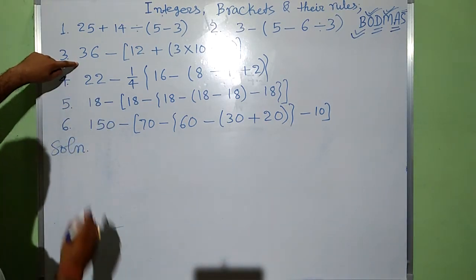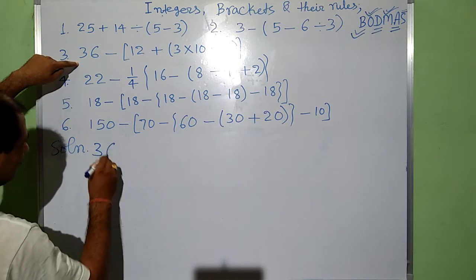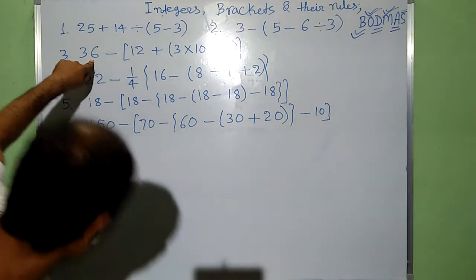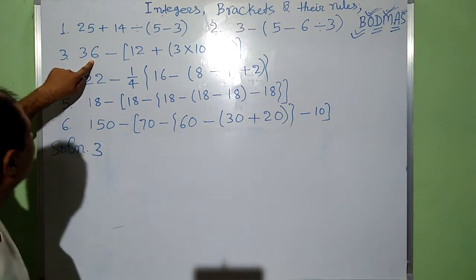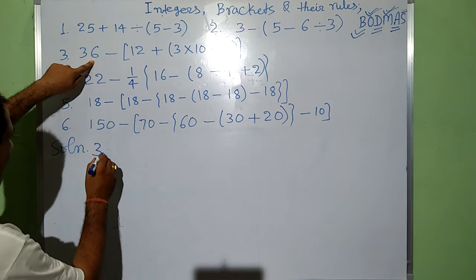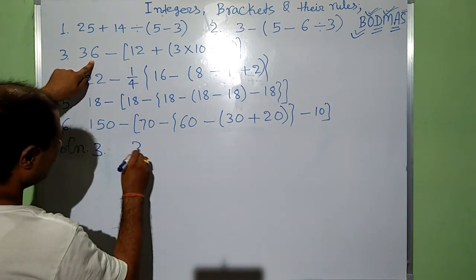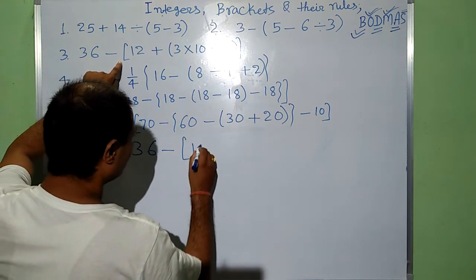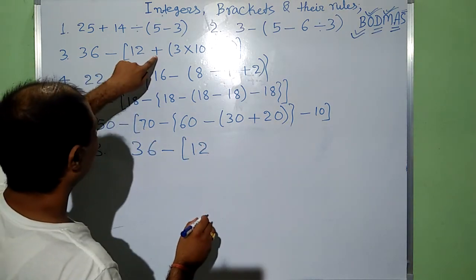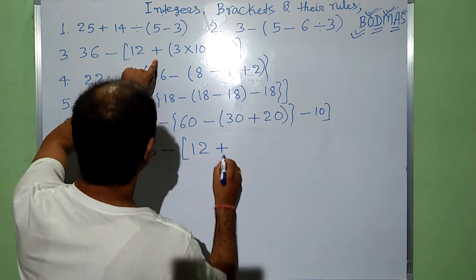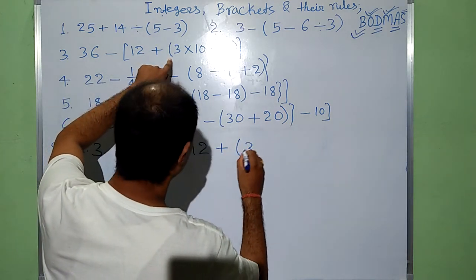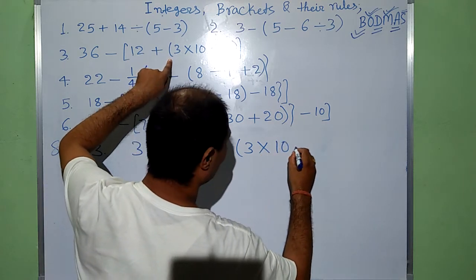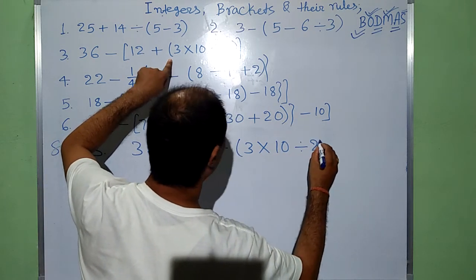Now the solution of the third question. The question is like this: 36 minus square bracket 12 plus 3 into 10, which is divided by 2.